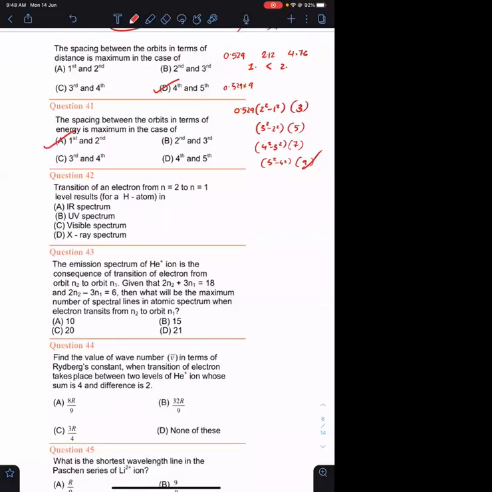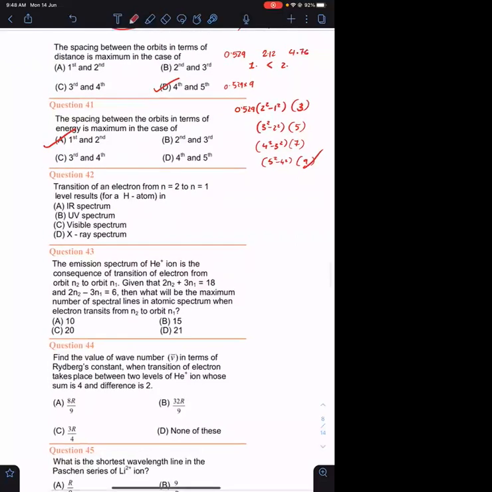समझ में आया question? With respect to energy मतलब you need to see E2 minus E1. Here you need to see E3 minus E2, E4 minus E3, E5 minus E4. Clear? Okay, question number 42.